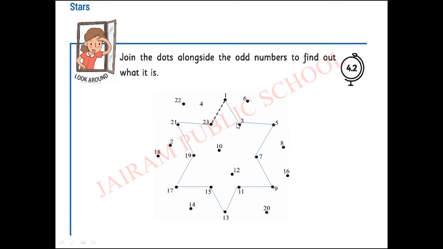1, 3, 5, 5 to 7, 7 to 9, 9 to 11, 11 to 13, 13 to 15, 15 to 17, 17 to 19, 19 to 21, 21 to 23. Wow, finally what did we get? What do we get, children? A star. Yes. Now what are we going to see? We are going to see about star.